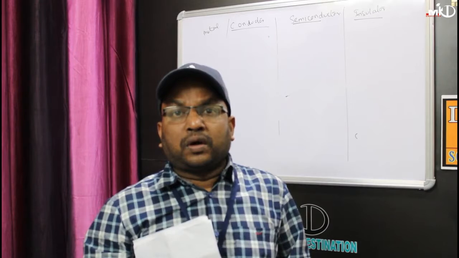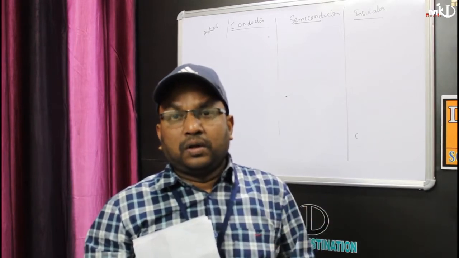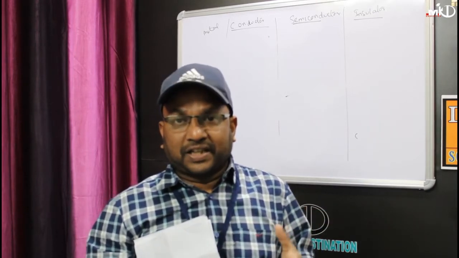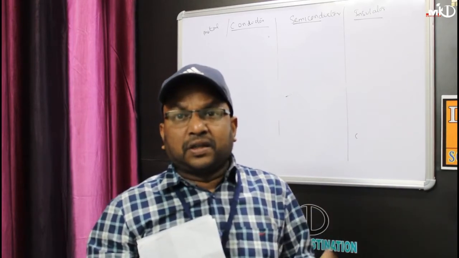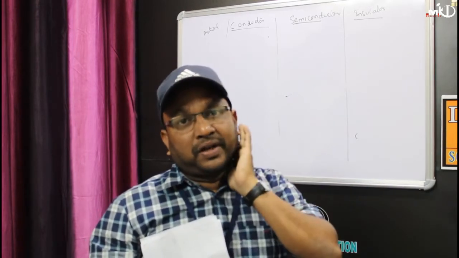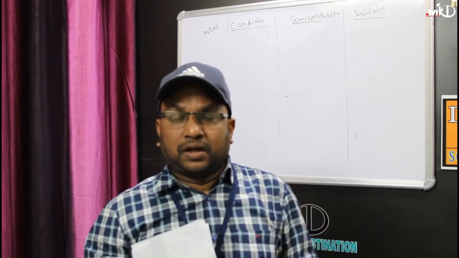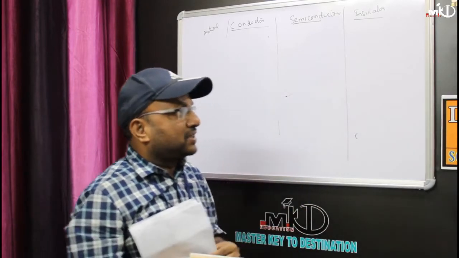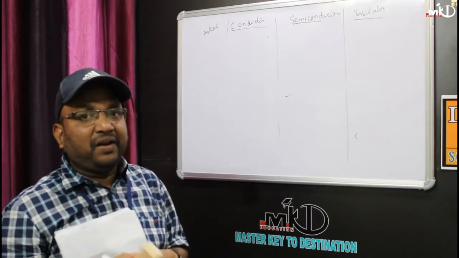Hence, insulators are bad conductors of electricity. Conductors are good conductors of electricity. However, in a semiconductor, we can control the conduction of electricity. I can say that in a semiconductor we can increase or decrease the conductivity, but that conductivity will not go beyond that of a metal or conductor. Clear? Now, all these three, conductor, semiconductor and insulator, are classified in terms of the energy band diagram.